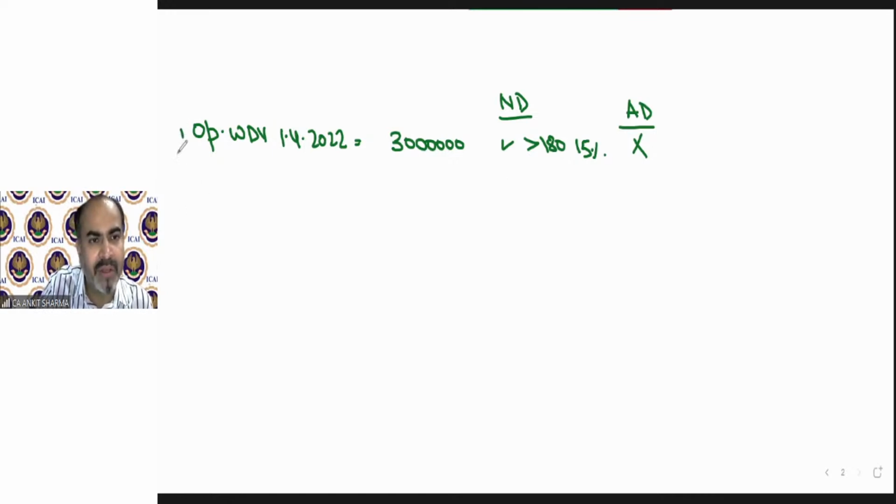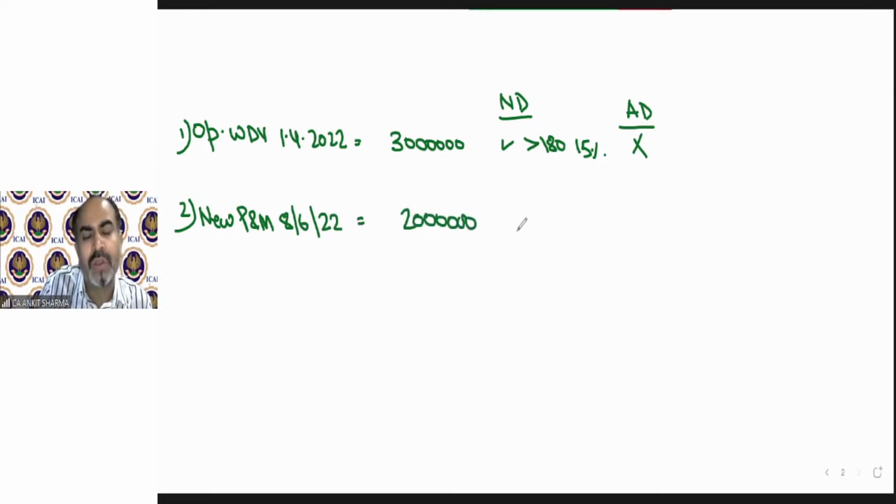Then second point. Now new plant and machinery purchased and put to use on 8th June. So we have purchased new plant and machinery on 8th June 2022 for 20 lakh rupees. Very good. Can we claim normal depreciation on that? Yes, of course.